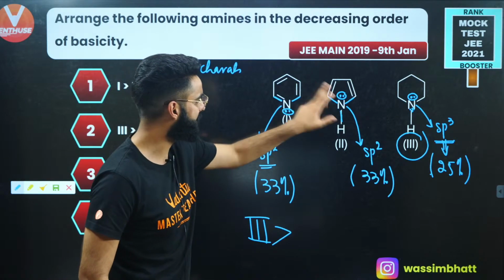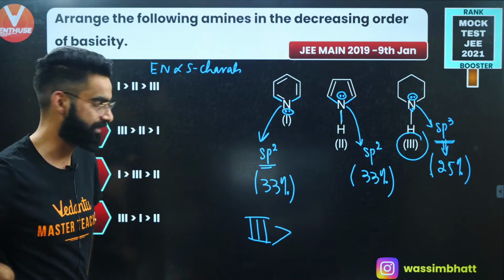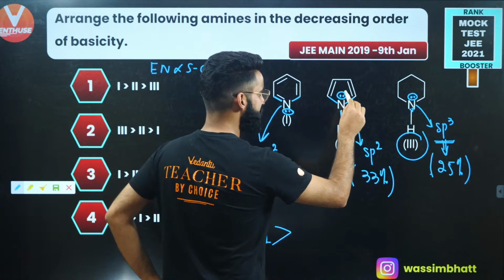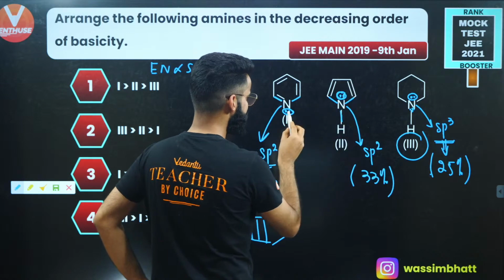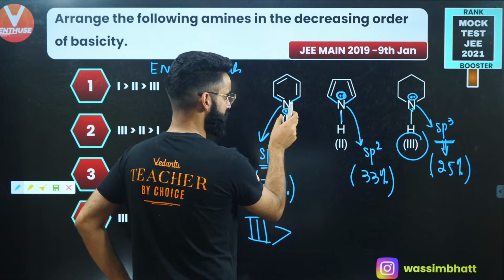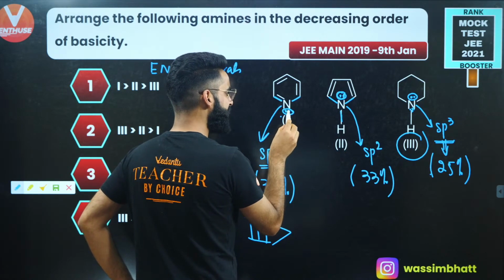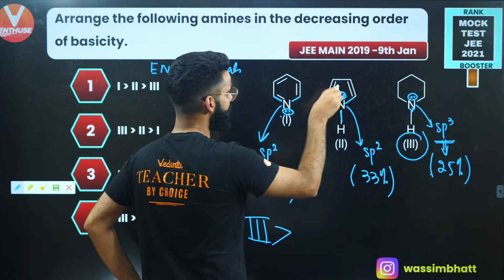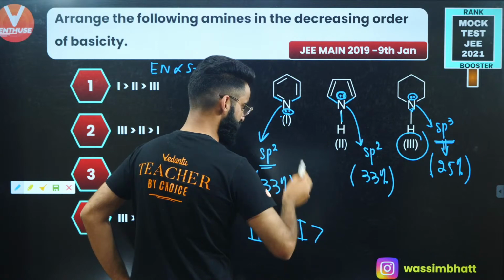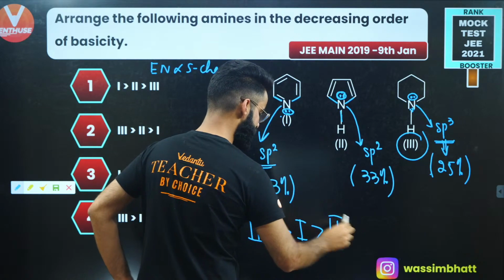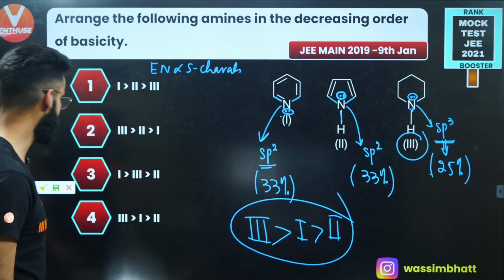Now among the first and the second one, which one is more basic? See guys, this lone pair is involved in the conjugation. This lone pair is not involved in any sort of conjugation, right? So the availability of this lone pair is more than the availability of this lone pair. Wherever the lone pair is going to be available, there the basicity is going to be more. So the first one is going to be more basic than the second one. So 3, 1, 2 is going to be the order.